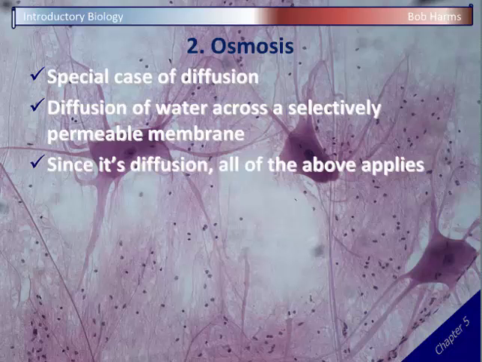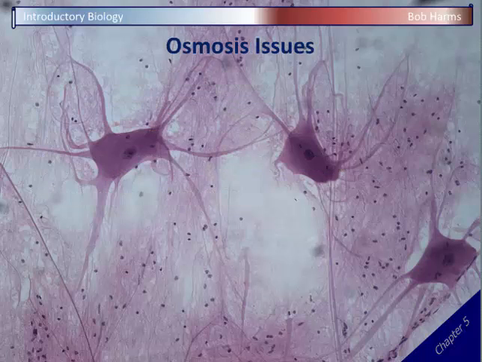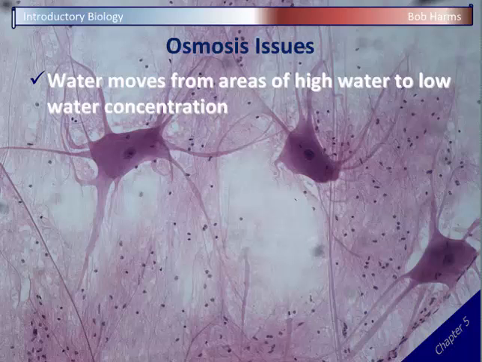And again, it's still diffusion, so all the rules that we just talked about apply. Osmosis is going to be passive. Water is going to move with the gradient from high concentrations of water to less water, and it's going to cross the membrane. So let's take a look at some issues here of osmosis, and then we'll look at a few examples. Again, it's diffusion, so chemicals move from high to low concentration. So water is moving from areas of high concentration to low concentration.